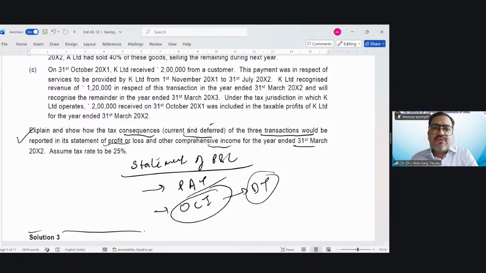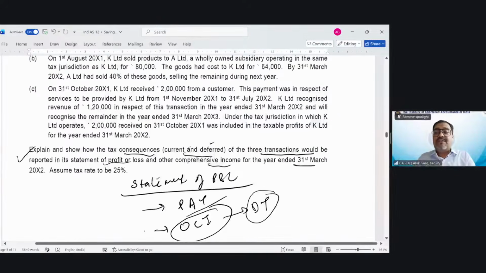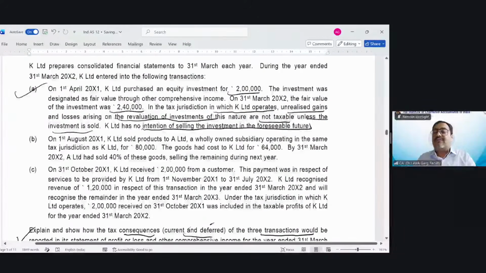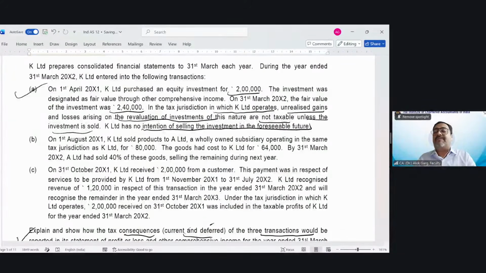So friends, in this case, the investment was taken as FVTOCI, and a mark to market gain of 40,000 was recorded in OCI. 25% is the tax rate. Talking about the current tax, there are no consequences of current tax, because current tax is applicable only at the time of sale. So there will not be any current tax on this 40,000 rupees of gain.